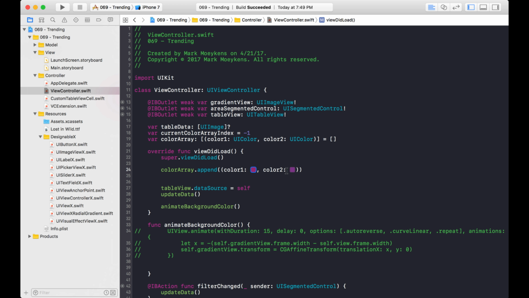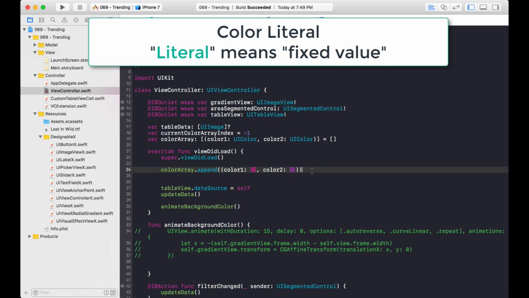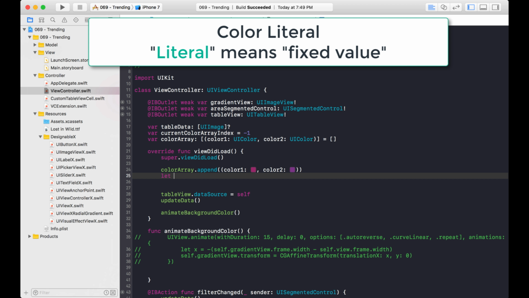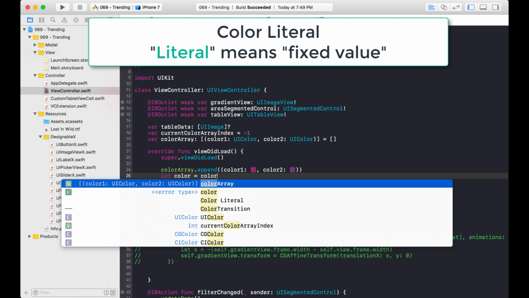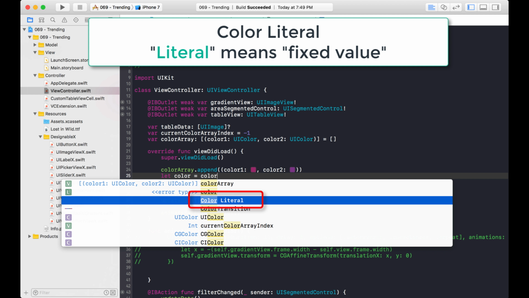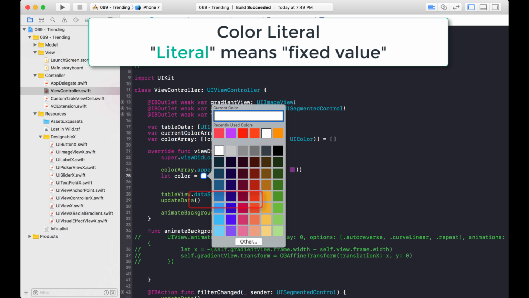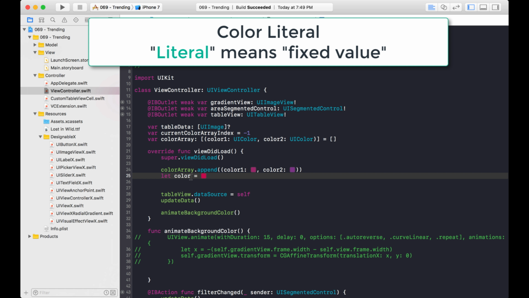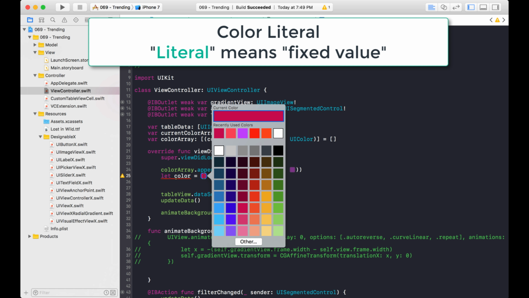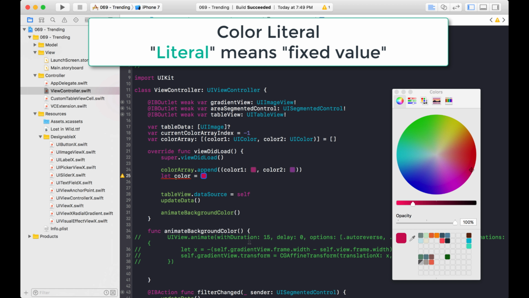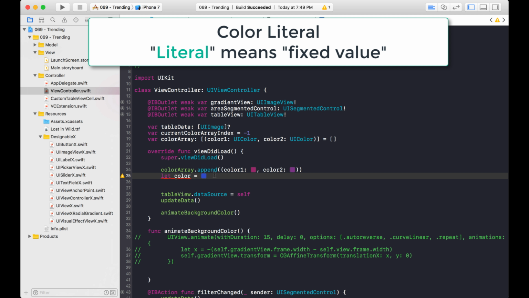And if you're wondering what these are, color literals inside of your code. Like if you create a new variable and you want to assign it a color literal, start typing in color, and you'll see something right here called color literal. Hit enter, and it comes up with a color picker. So you can say, oh, I want this red color. And then you can actually see the color, preview it right here in code. And just double click it and you can pick other ones. If you click this other, it brings up the more fancy color picker that you might be more used to. You can change the color there. Okay, good. So that's what a color literal is.